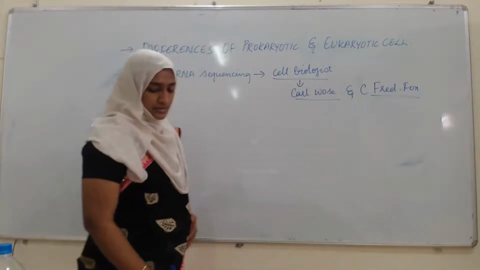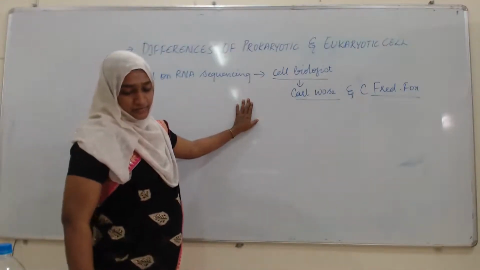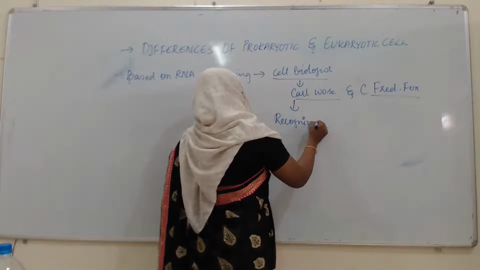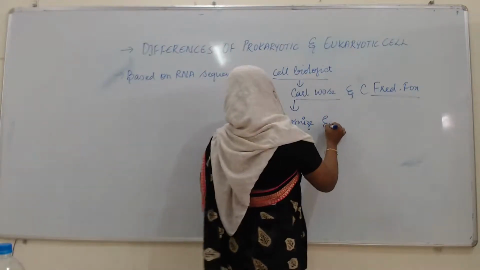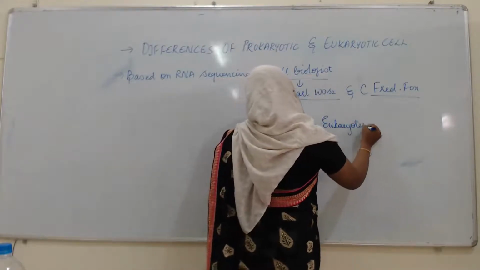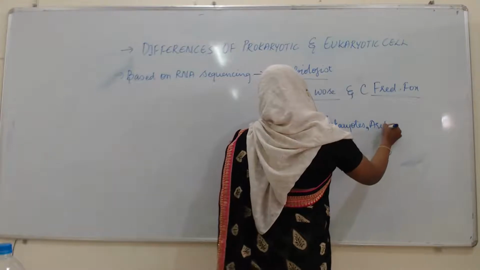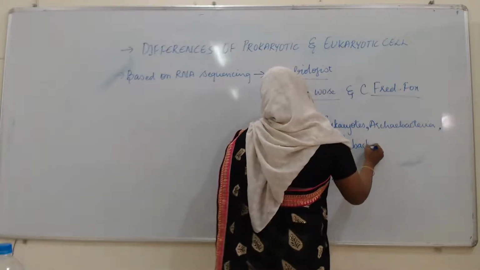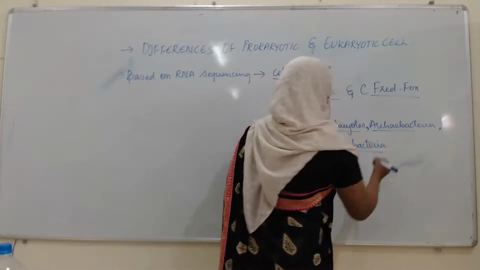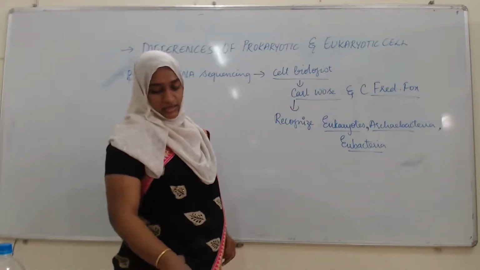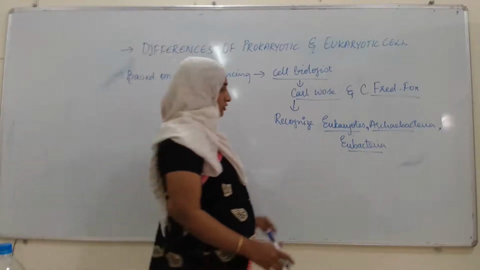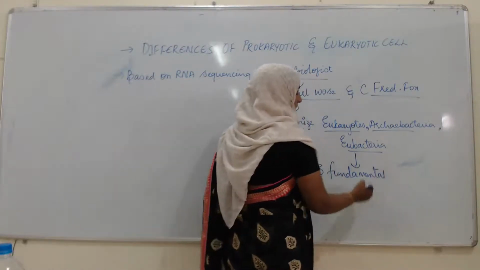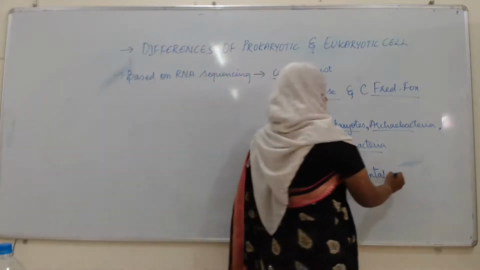The cell biologist now recognizes eukaryotes, archaebacteria and one more, eubacteria, as three fundamentally different groups of cellular organisms.